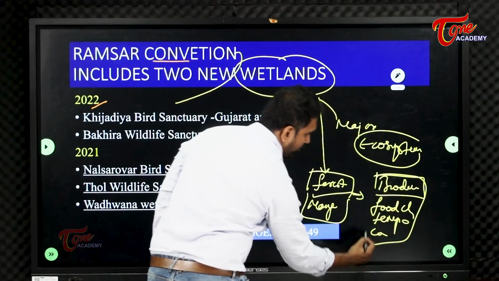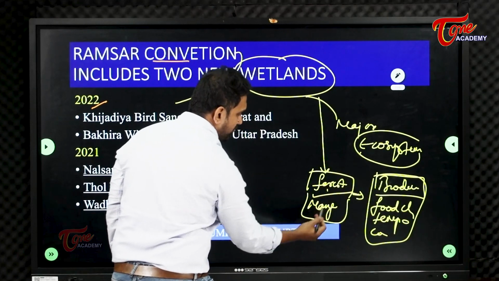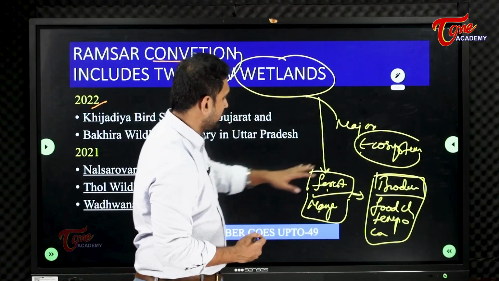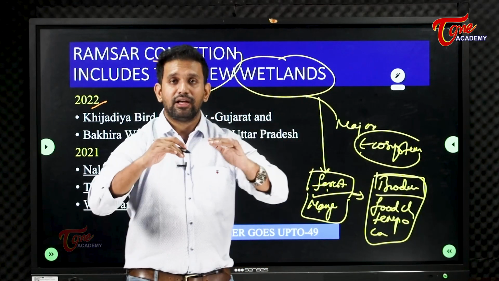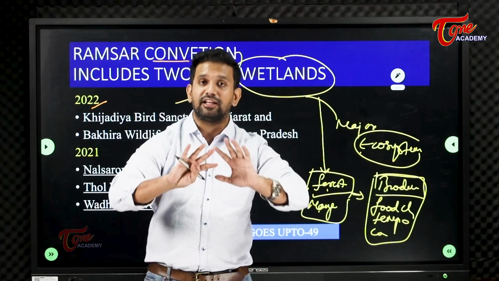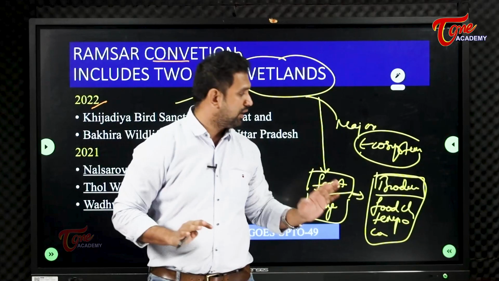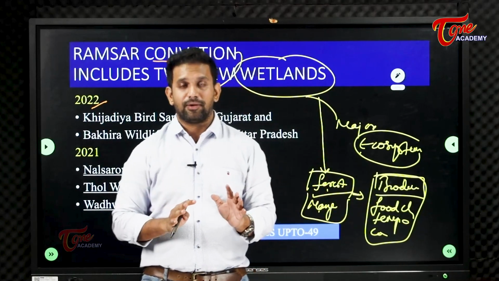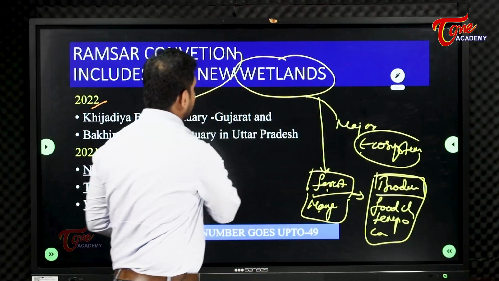So they have a lot of properties. Wetlands include swamps and other areas. If an area has this kind of wetland ecosystem, that area generally will be very much free from pollution, and that kind of place is called a wetland.